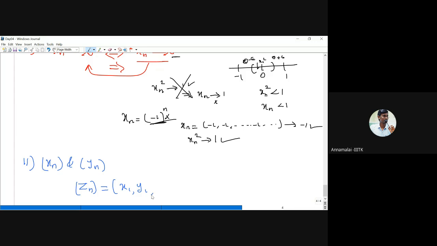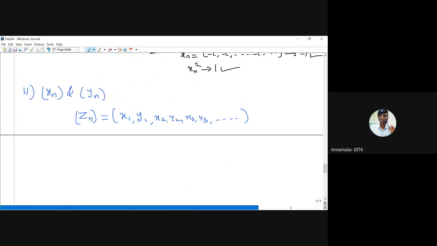That is x1, y1, x2, y2, x3, y3, and so on. So this is a new sequence. Now when does this sequence z_n converge?